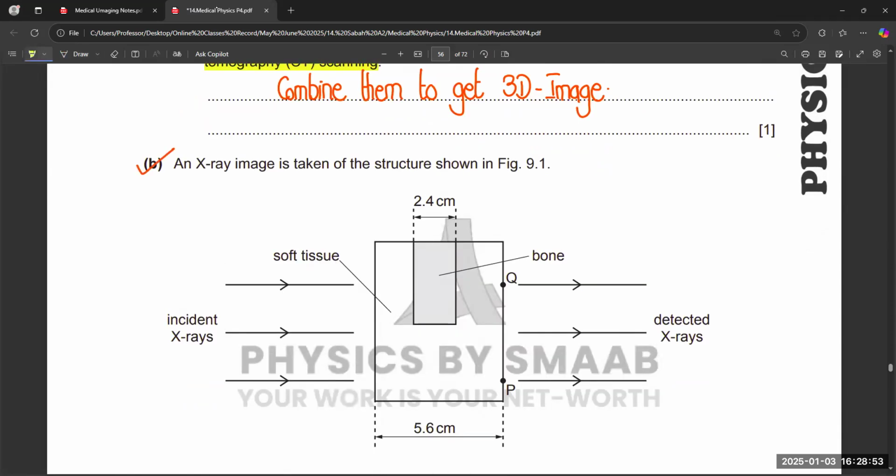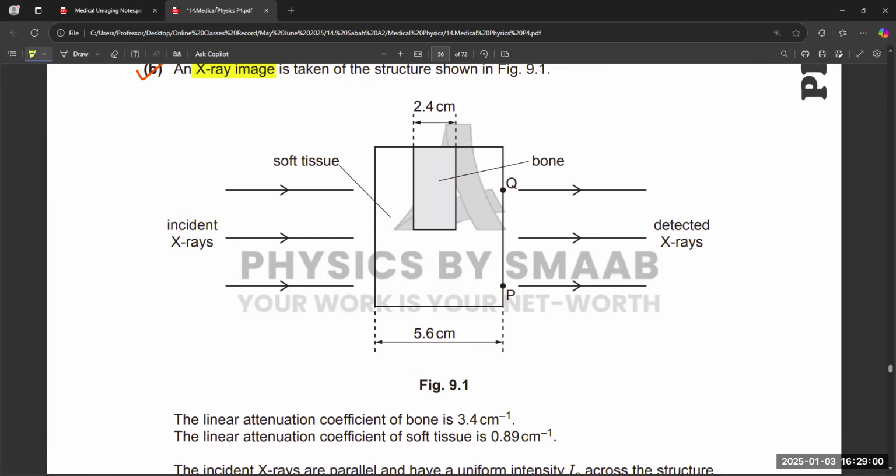An X-ray image is taken of a structure shown in figure 9.1. The linear attenuation coefficient of bone is 3.4 per centimeter, and for the soft tissue, it is 0.89 per centimeter. So these are the values given.